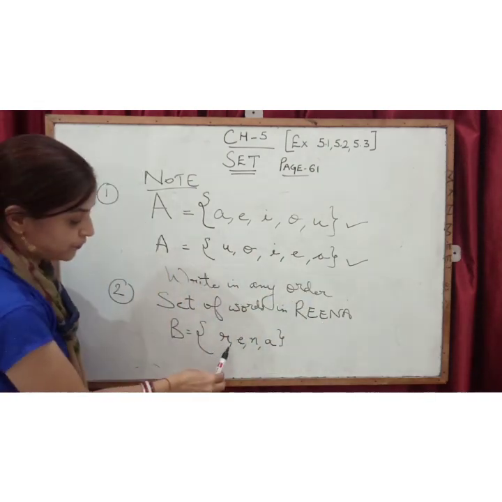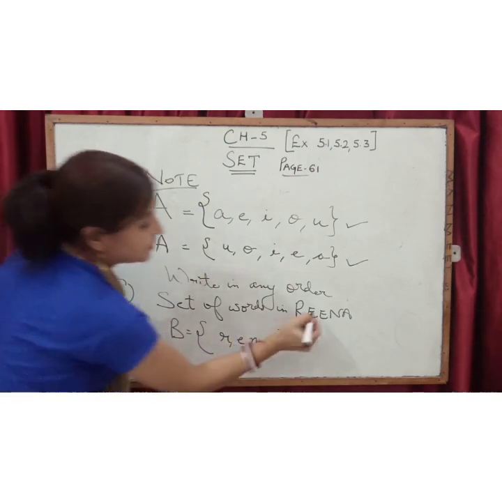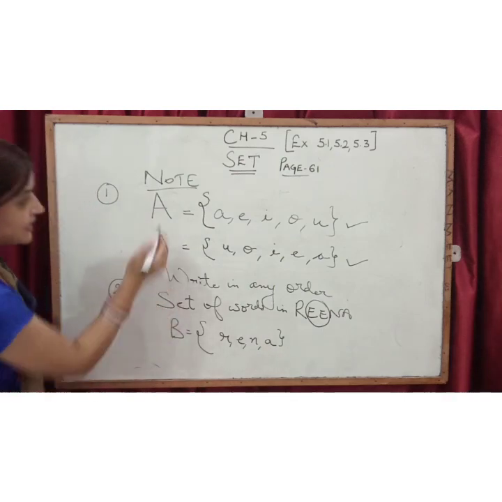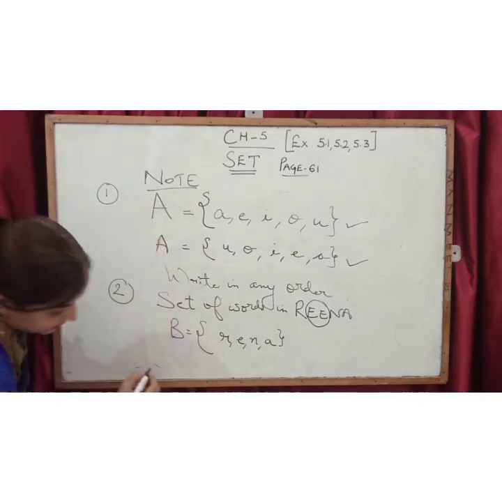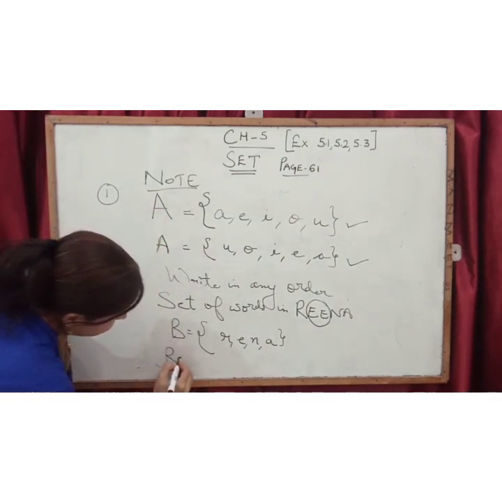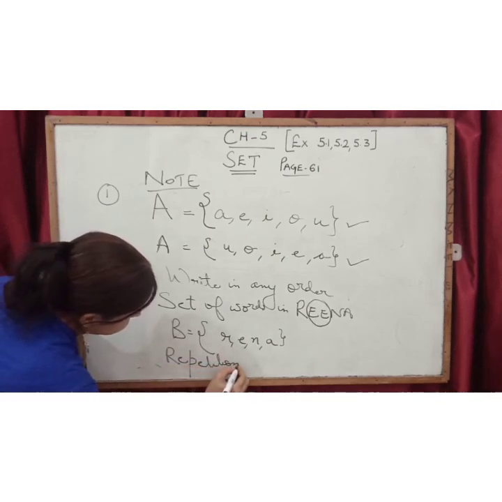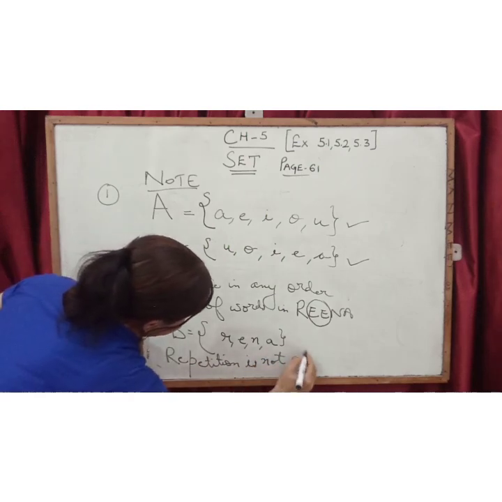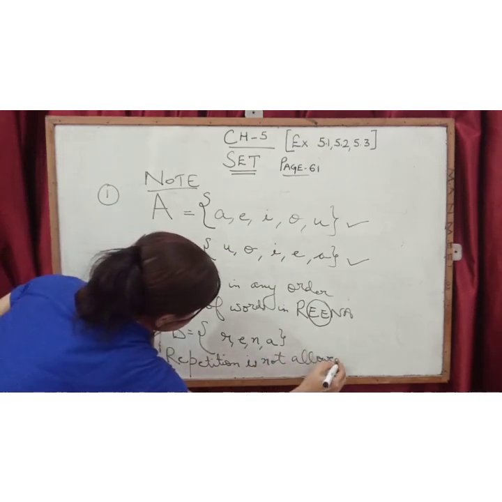But I have taken only 4, 1, 2, 3, 4. Why? Because see, these two are same. So our next point in the note is repetition is not allowed. Fine, students?